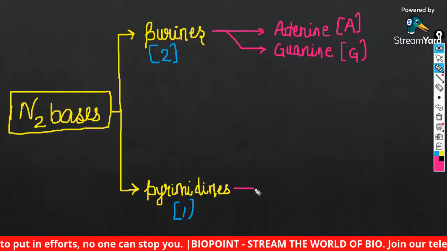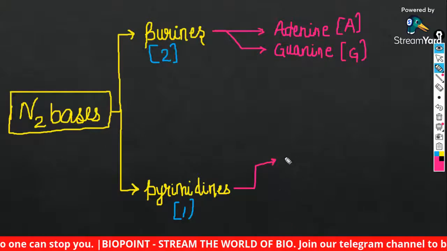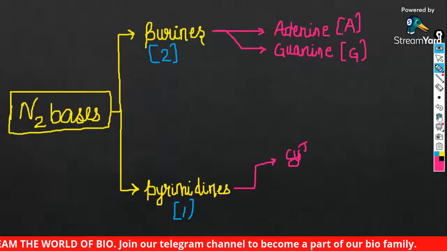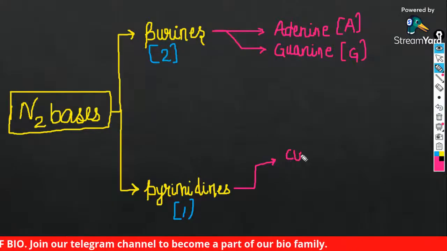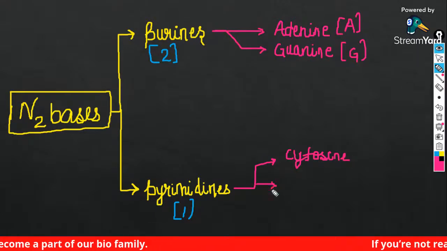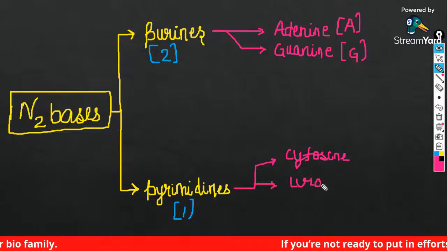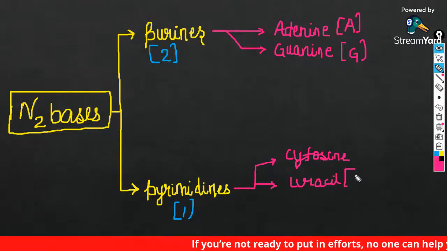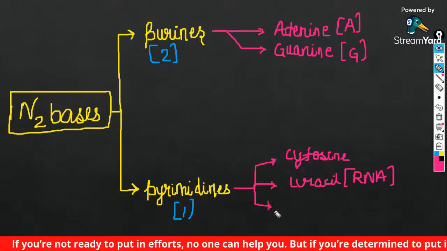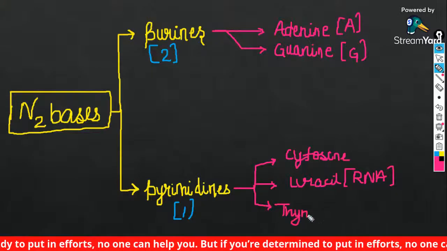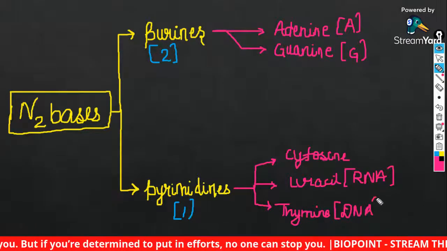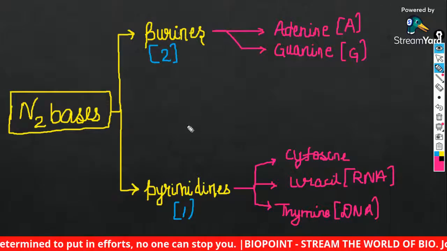Whereas pyrimidines can be classified into three, that is cytosine, uracil, and thymine. Uracil is seen only in case of RNA. And one more thing, that is thymine. Thymine is actually seen in DNA. So sometimes a question can come.